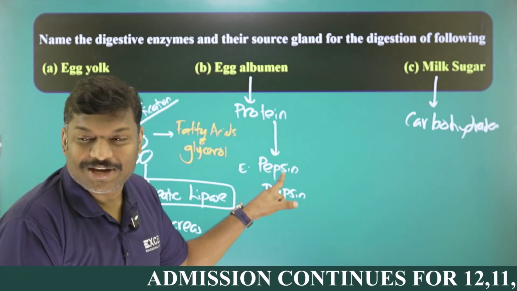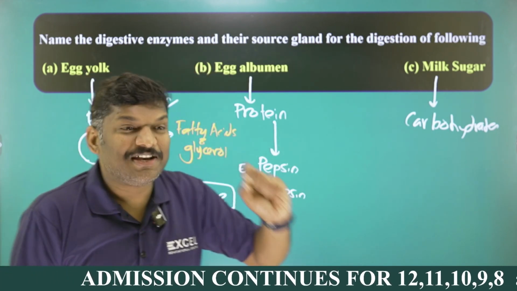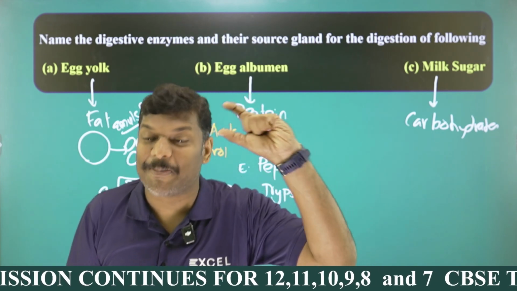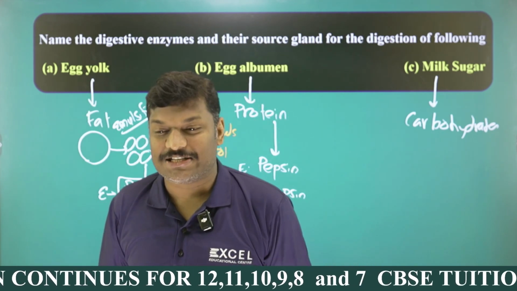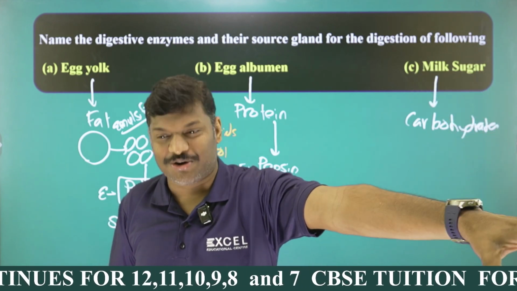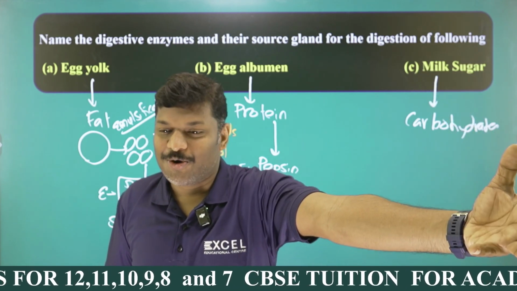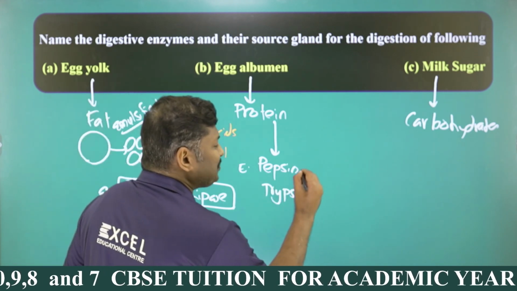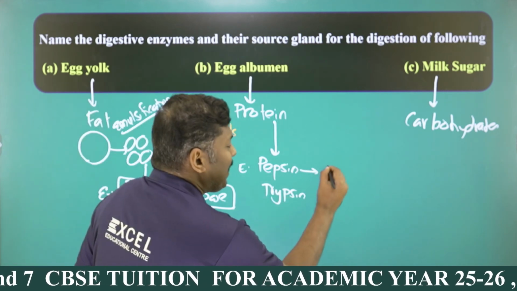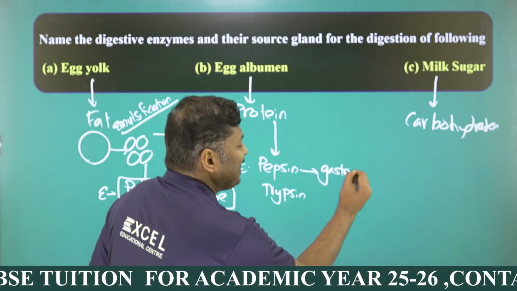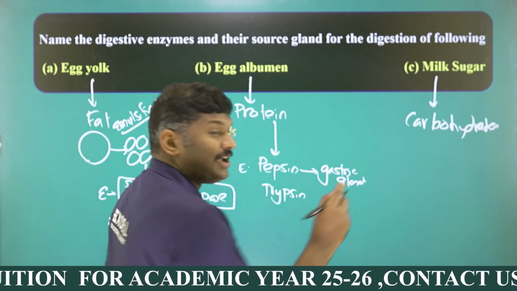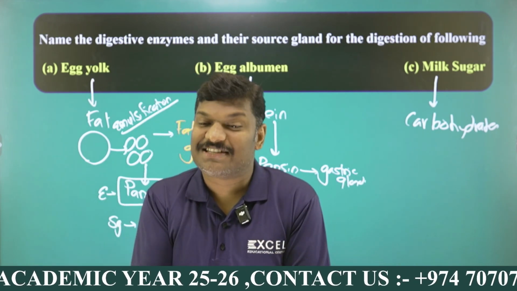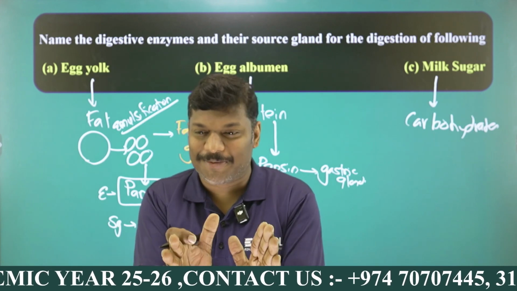So in the stomach it is by pepsin, and when it enters the small intestine, the pancreas produces another enzyme called trypsin. Easy to study. Pepsin and trypsin are the protein digestive enzymes. There are so many other enzymes, like aminopeptidases and carboxypeptidases, but they are not required. And here you can see the pepsin. What is the source gland, my dear student? The source gland of pepsin is the gastric glands. Gastric glands are located on the lining of the stomach. Gastric glands have different types of cells. It's not important, but parietal cells are there.